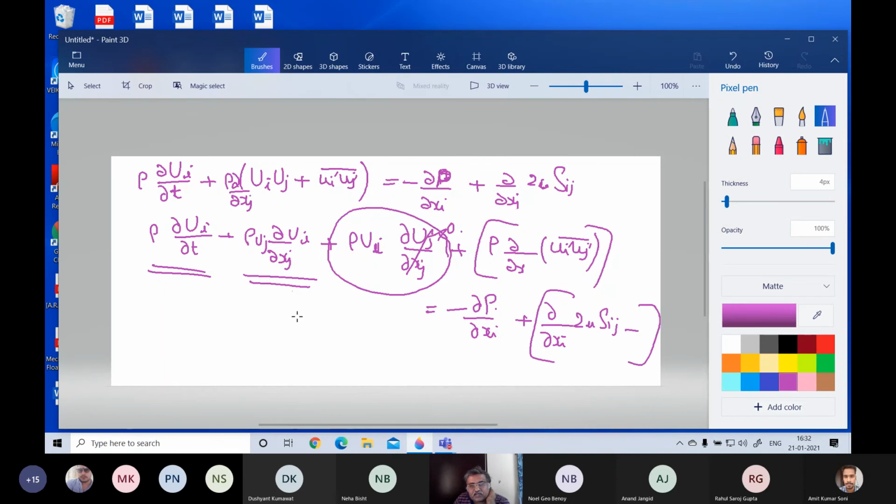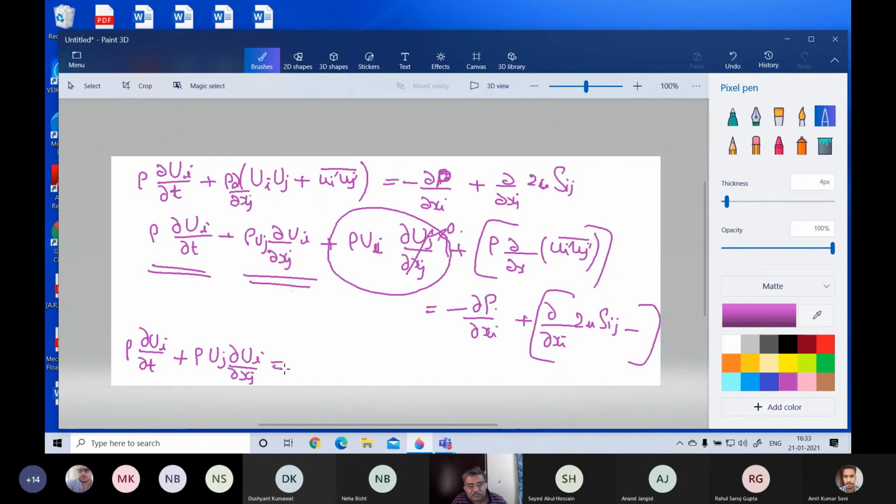There's nothing more, it's just a rewriting of the equation. So 2 mu and minus rho are on one side, and this thing I am taking to the right hand side.